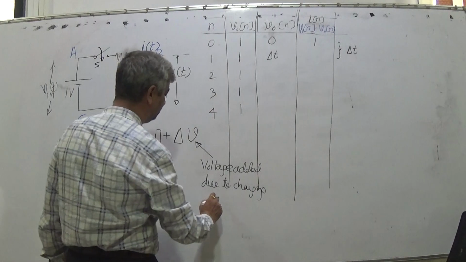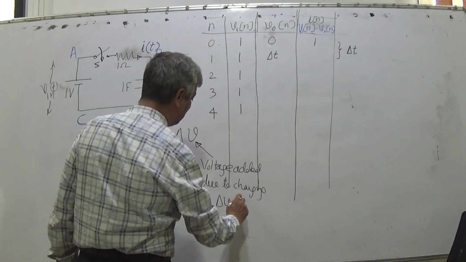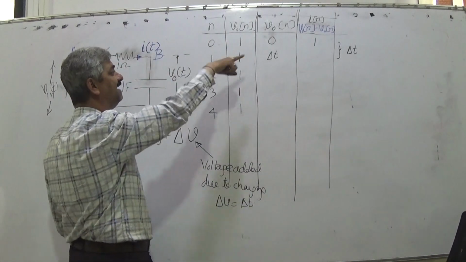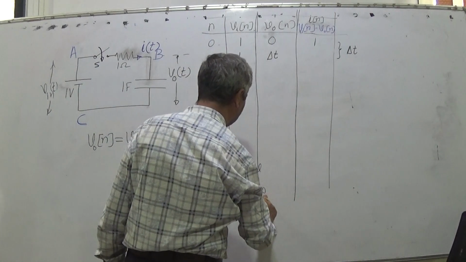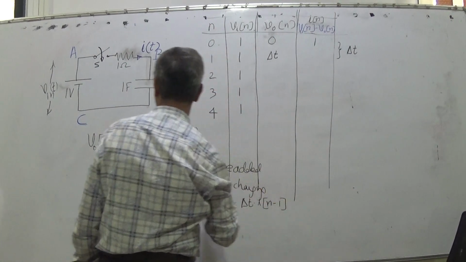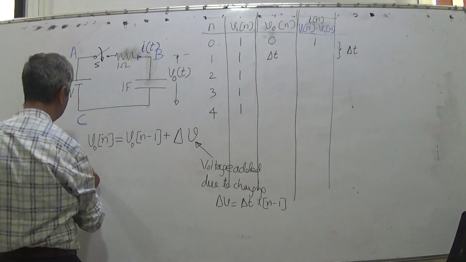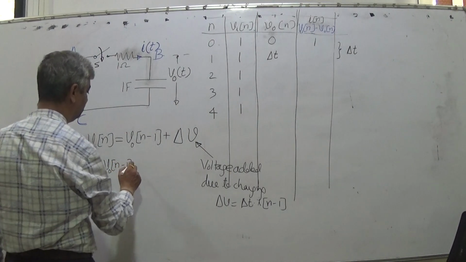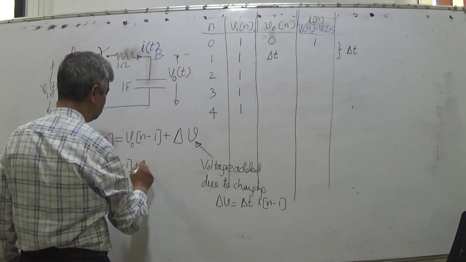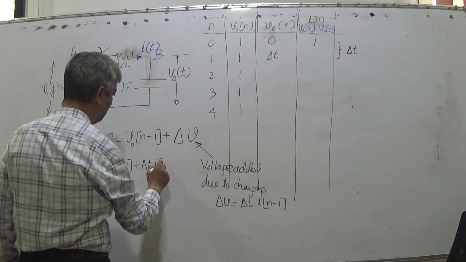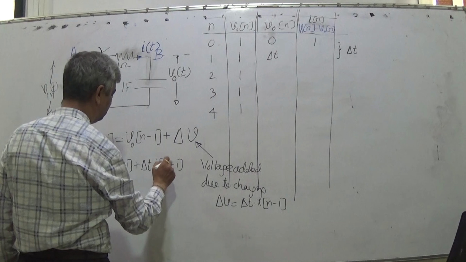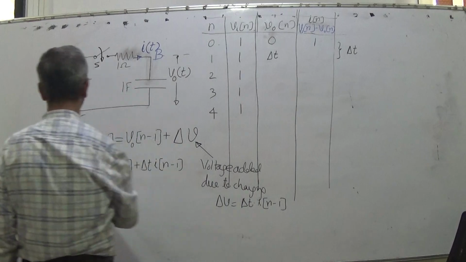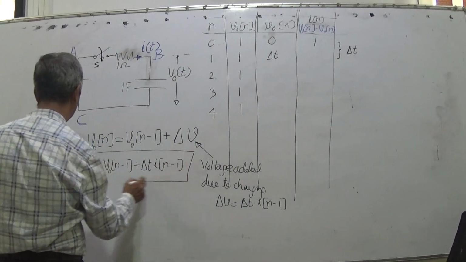That delta V is equal to time delta t into the charging current in the previous slot, which we assume is constant, so IN minus 1. So VON is equal to VON minus 1 plus delta t into IN minus 1. This is the final expression, and with this you can compute anything.